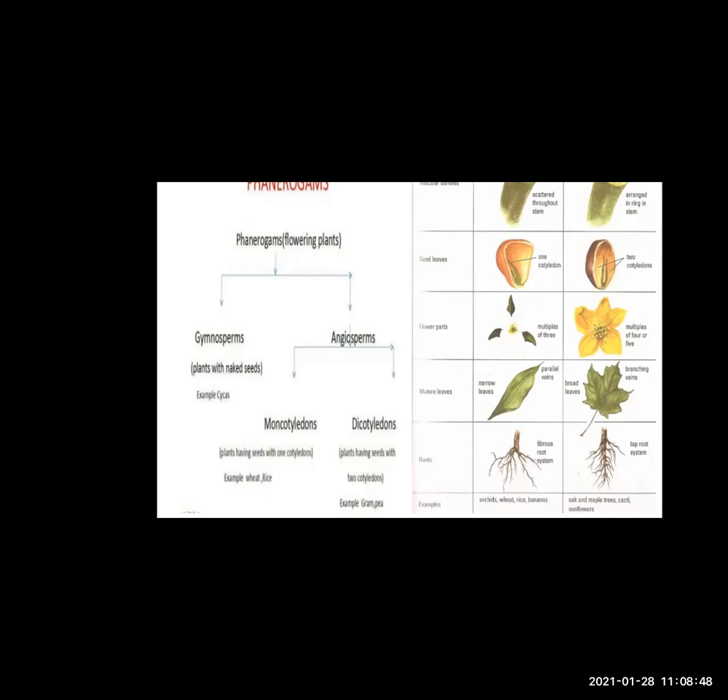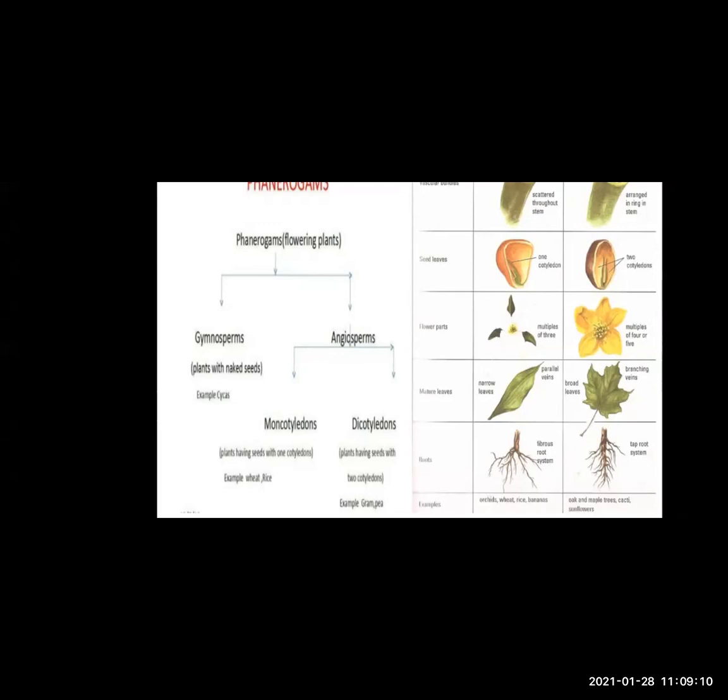Now what are monocotyledons? These are plants having seeds with one cotyledon, so the seeds cannot be divided into equal parts. Such plants are called monocotyledonous plants.